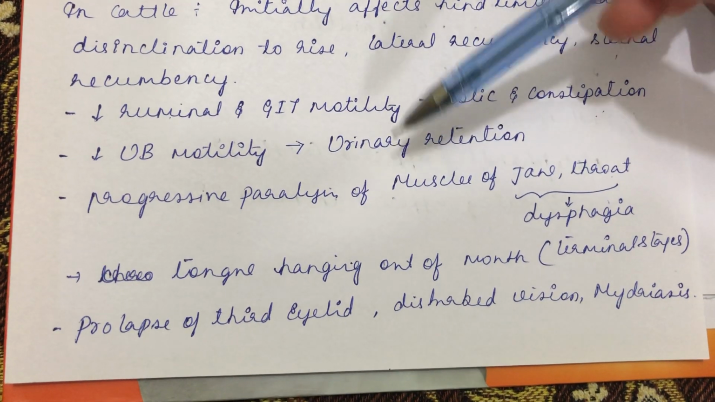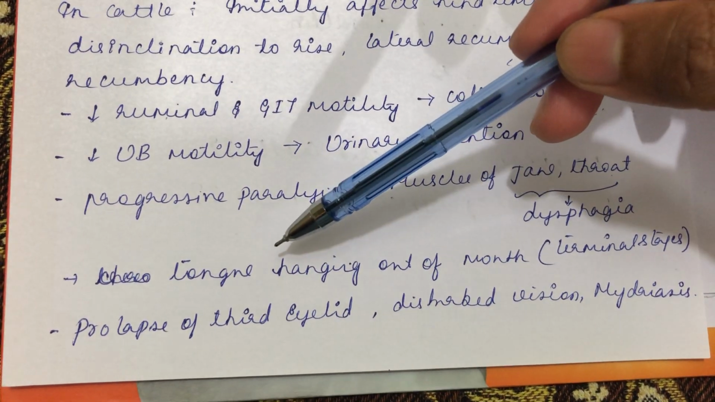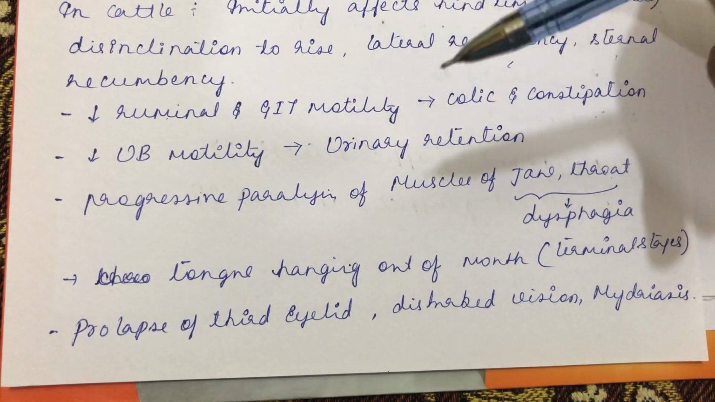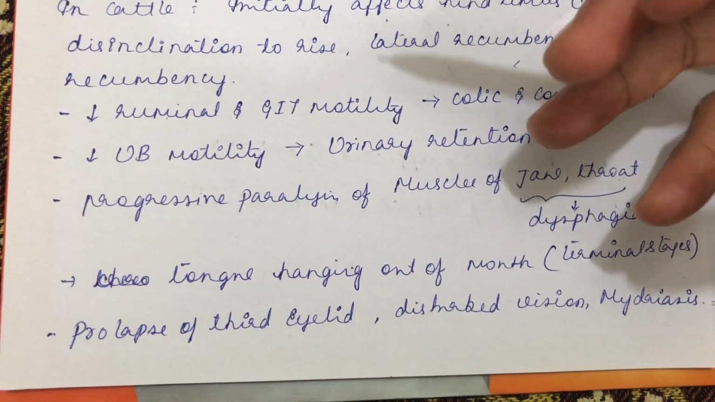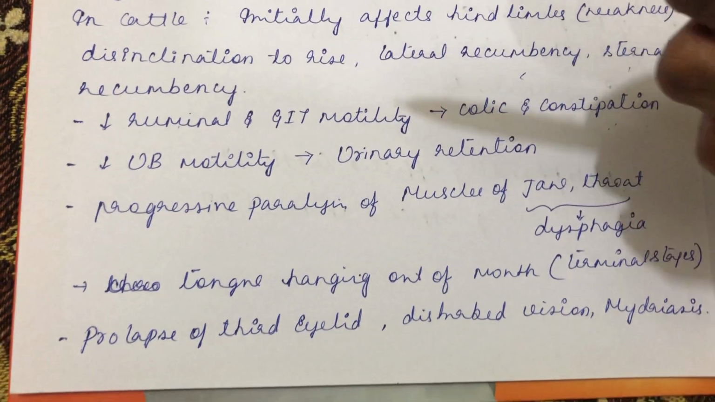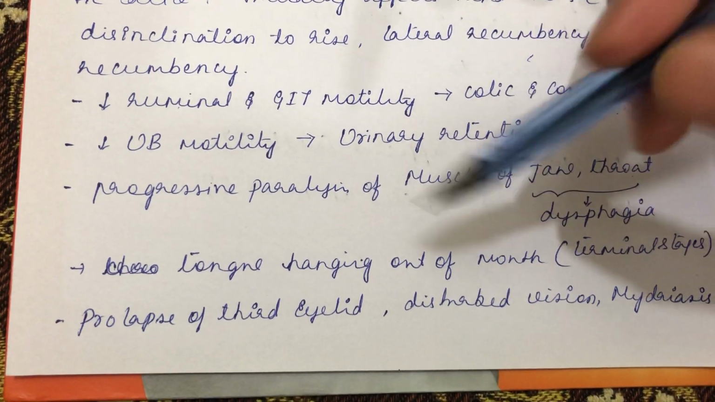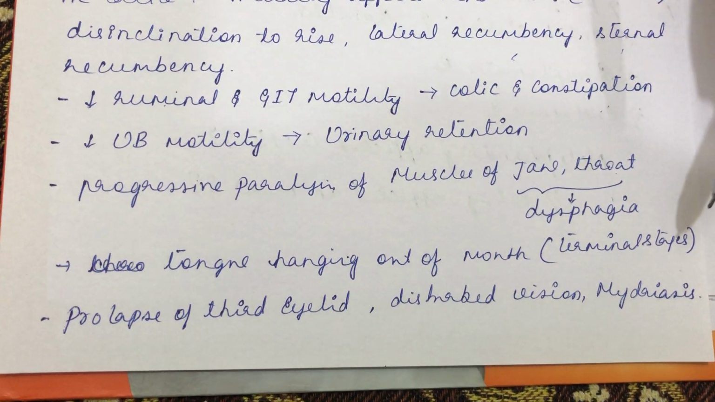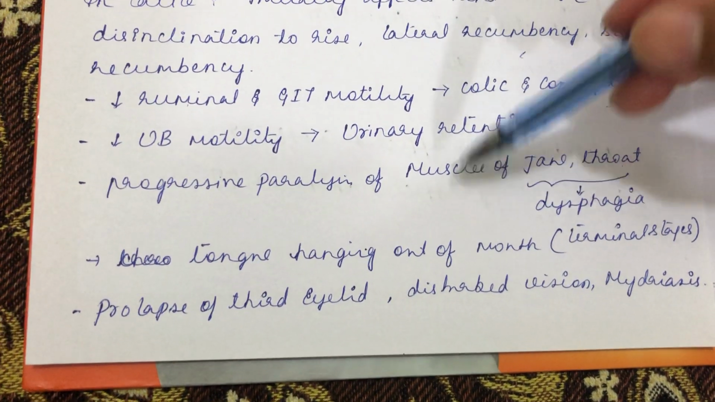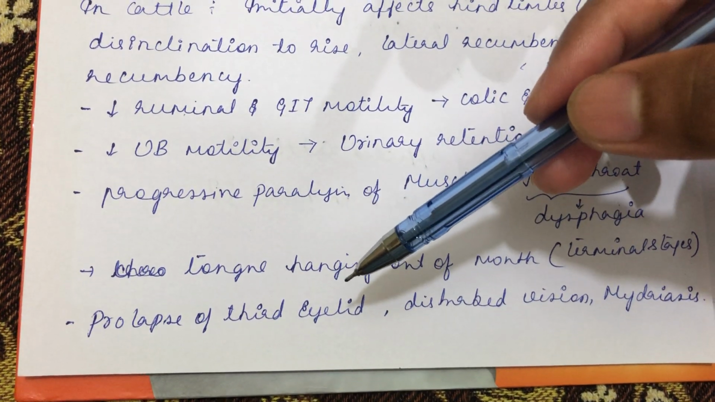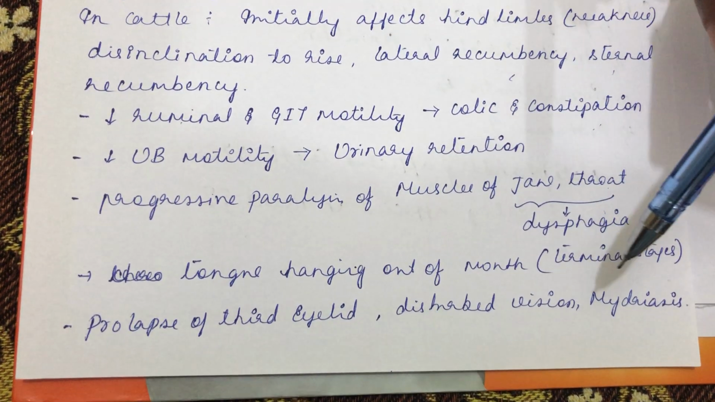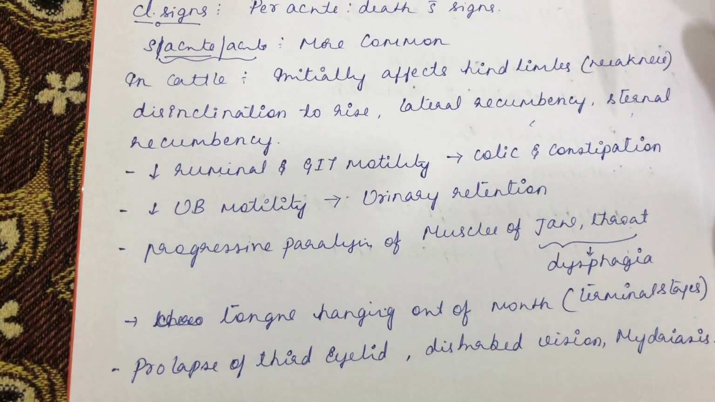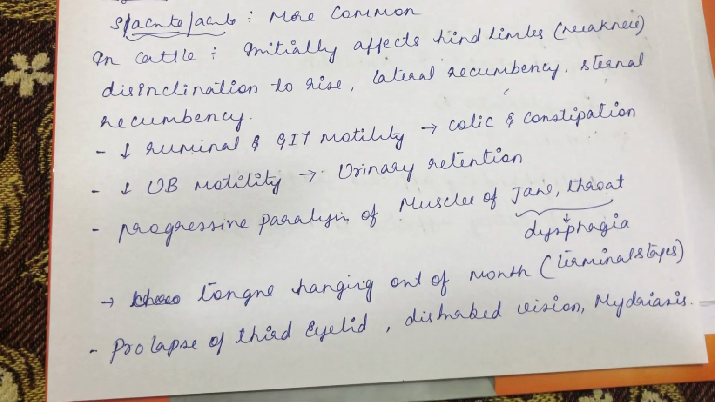Then at terminal or pre-terminal stages, you will see the tongue hanging out of the mouth because the control of the tongue will be lost. So there will be tongue hanging out from the mouth during pre-terminal or terminal stages. Apart from that, you can appreciate prolapse of the third eyelid, disturbed vision and mydriasis. These are some of the classical features in case of botulism toxicity.